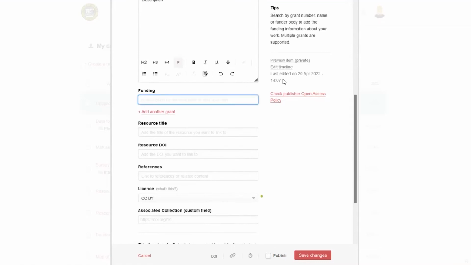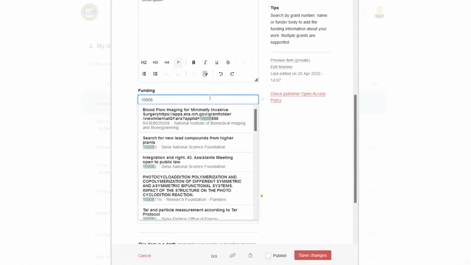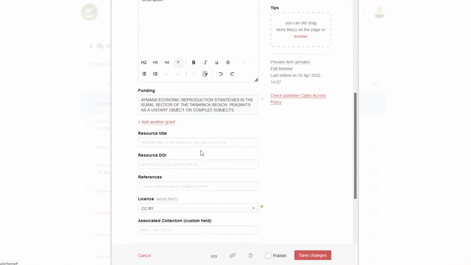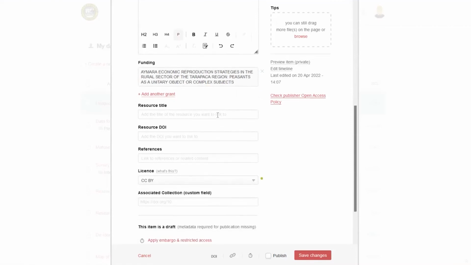This is that funding metadata element that's so important to use properly. So you can type in, my grant, and it'll just show up on your record. But it's really great if you know your grant number. If it's in the Dimensions database, it will show up in this list, and you can select that, and it will then create that link to the funding record in your data set. So really good to use that appropriately.